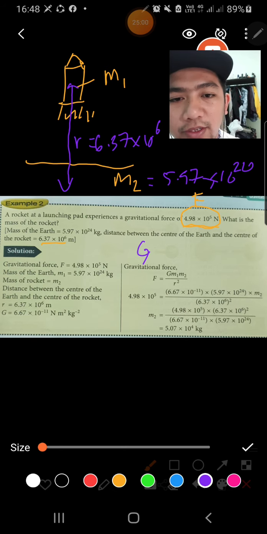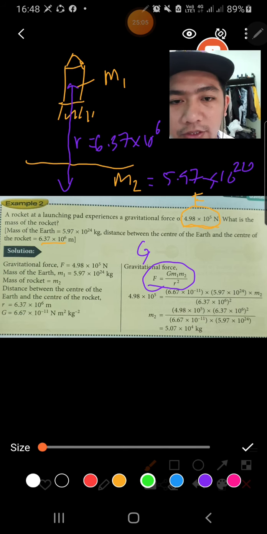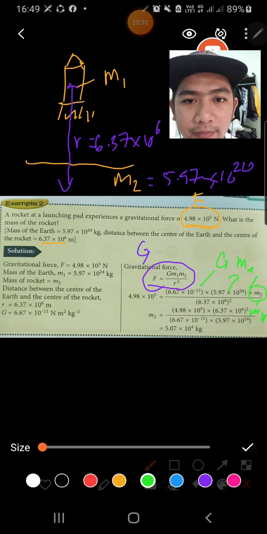So according to the formula, just substitute the value. So the value of F is 4.98 exponent 5, and then 6.67 exponent negative 11 is G. This one is the mass of the earth, Me. M2 is the mass of the rocket, Mr. Okay, so we need to find this one, and the r is 6.37 exponent 6 squared. Okay, the distance between the center of the earth and the rocket.